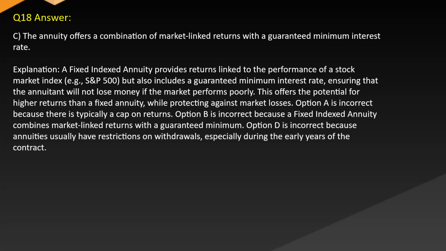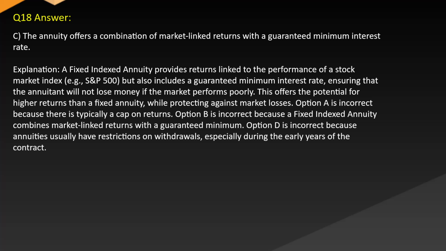Answer: C. The annuity offers a combination of market-linked returns with a guaranteed minimum interest rate. Explanation: a fixed indexed annuity provides returns linked to the performance of a stock market index, e.g. S&P 500, but also includes a guaranteed minimum interest rate, ensuring that the annuitant will not lose money if the market performs poorly. This offers the potential for higher returns than a fixed annuity while protecting against market losses.